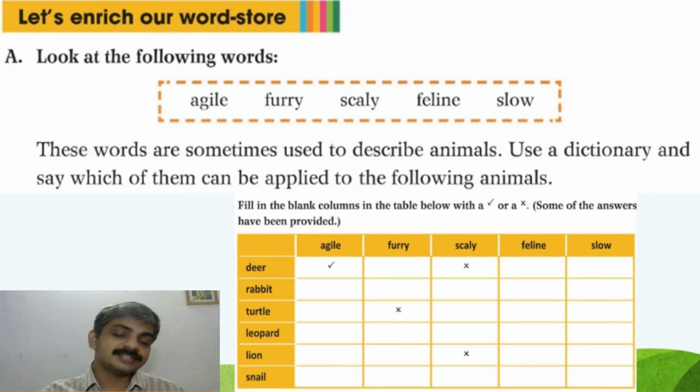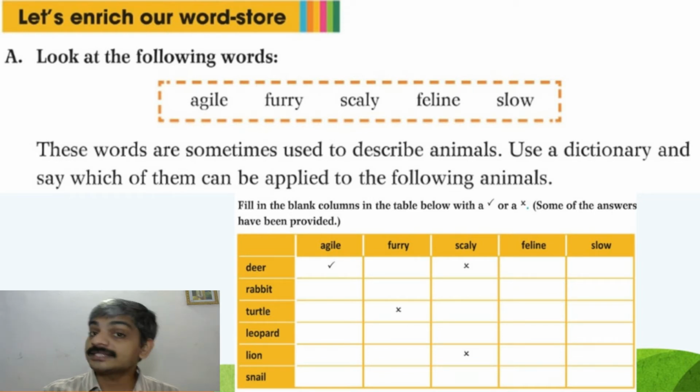The next interesting activity: let's enrich our word store. Look at the following words: agile, furry, scaly, feline and slow. These words are sometimes used to describe animals. Use a dictionary and say which of them can be applied to the following animals.